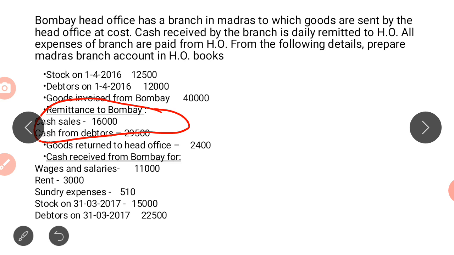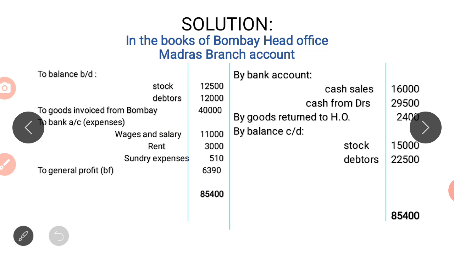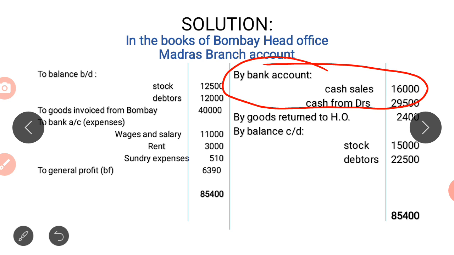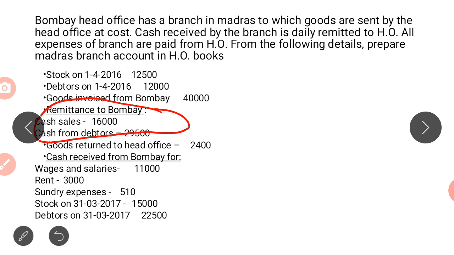Next we have remittance to Bombay: cash sales, cash from debtors. Remittance to Bombay means remittance is done to whom? To the head office. So where will we record it? We will record it as by bank account, cash sales, cash from debtors, on the credit side of the branch account. Next we have goods returned to head office.